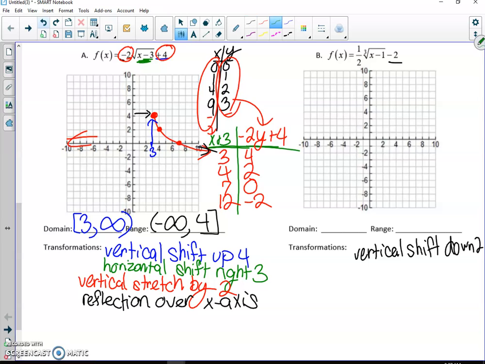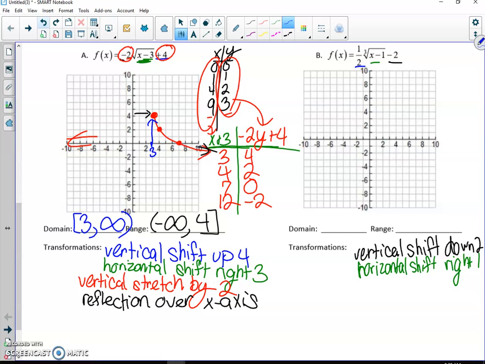Okay, inside moves left and right, so that's going to be opposite, right? It's really going to be a positive one. So that's going to be a horizontal shift right 1. And then the only other thing here we have is a 1/2 in the front.